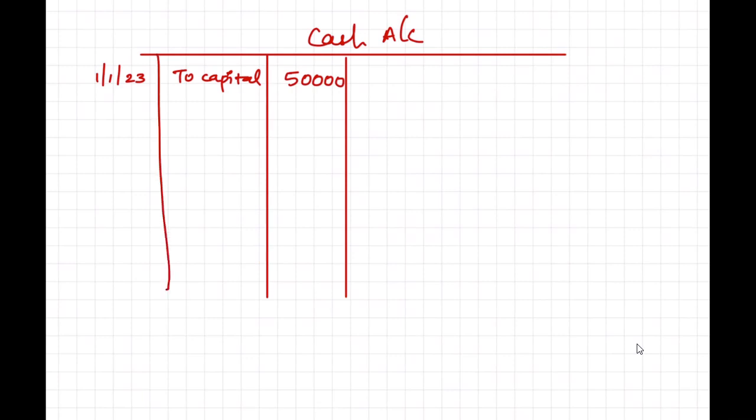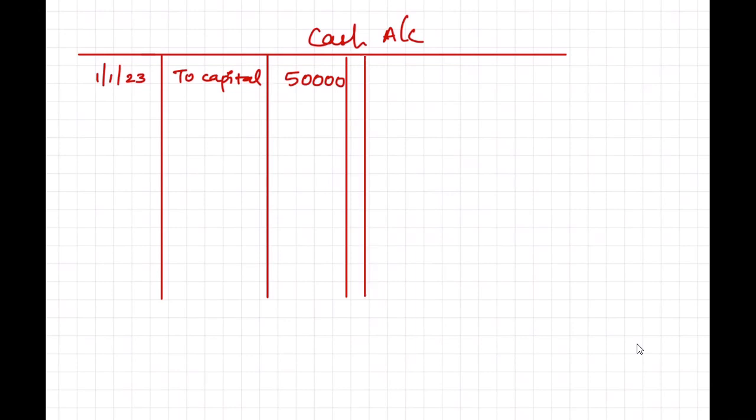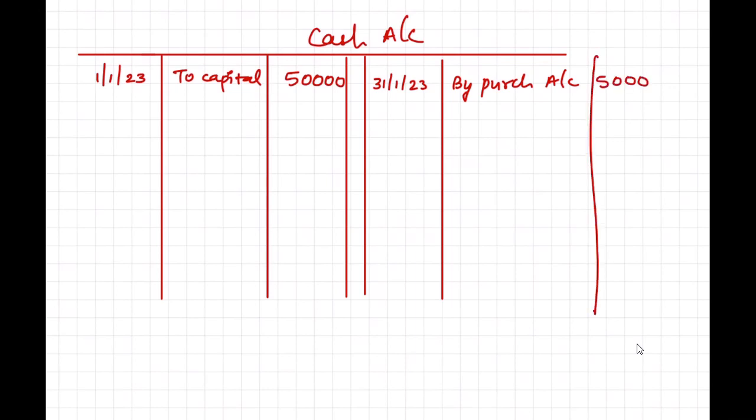So that was my opening balance, the opening figure of my cash account. Then on, let's say, 31st of January 2023, I purchased some goods. 5,000 is the amount of purchase.